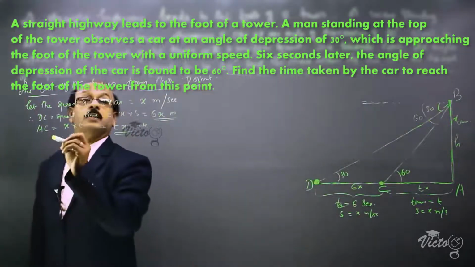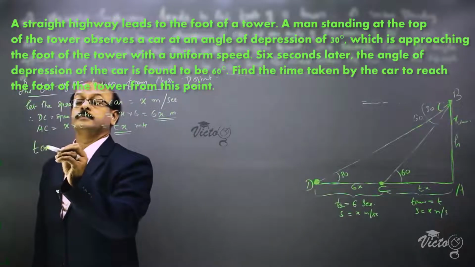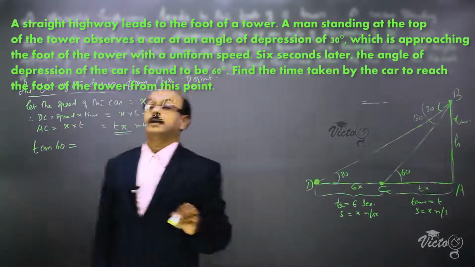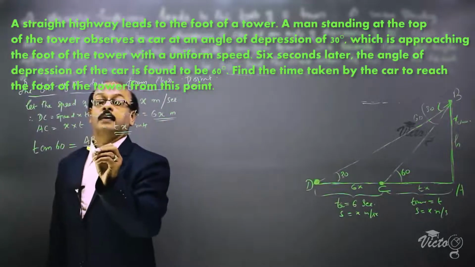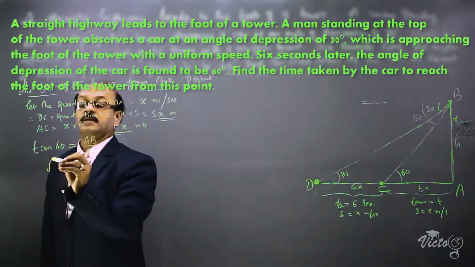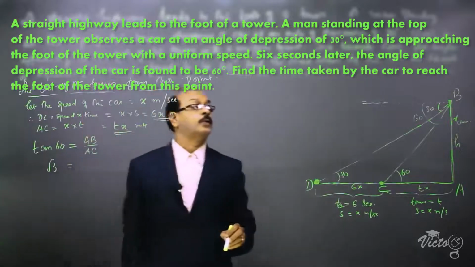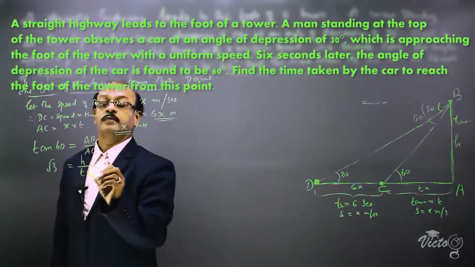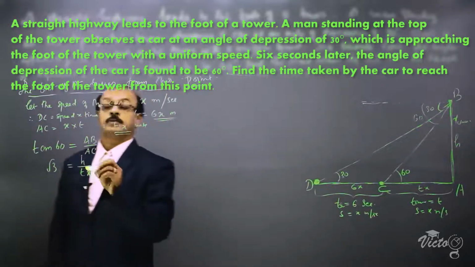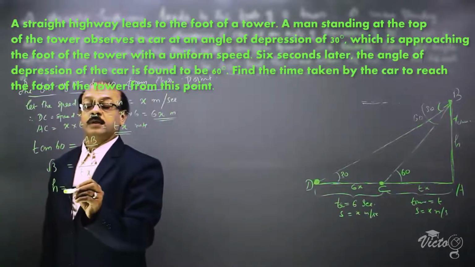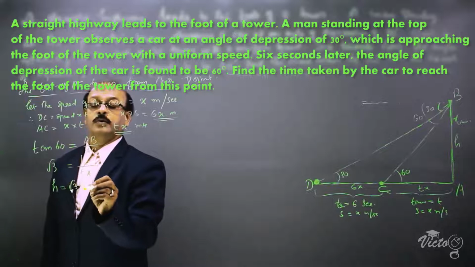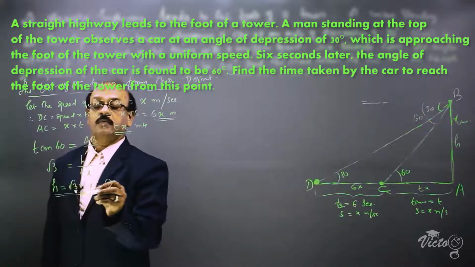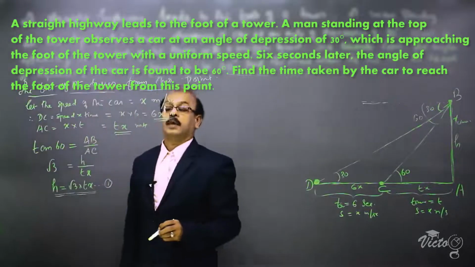Tan 60 is equal to AB by AC. That means the value of tan 60, root 3, is equal to h divided by tx. Cross multiplying, h is equal to root 3 into tx. We are taking it as equation number 1: h is equal to root 3 into tx.